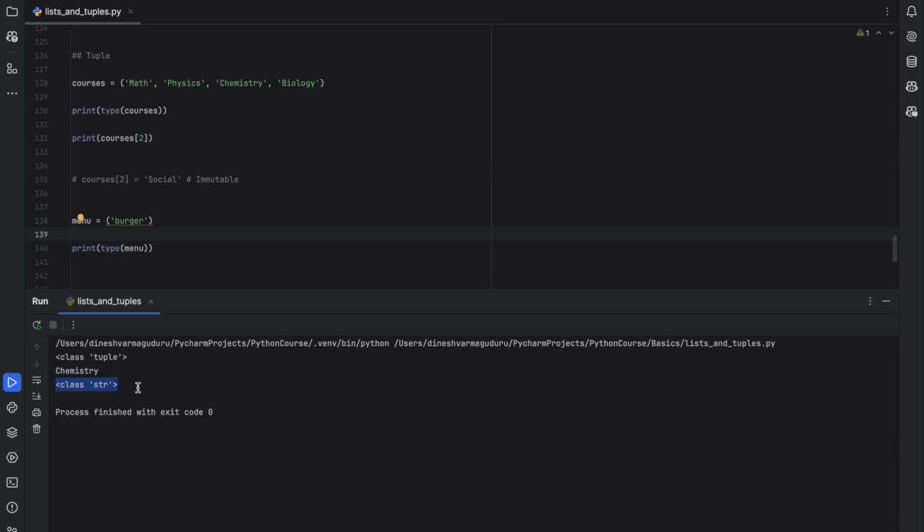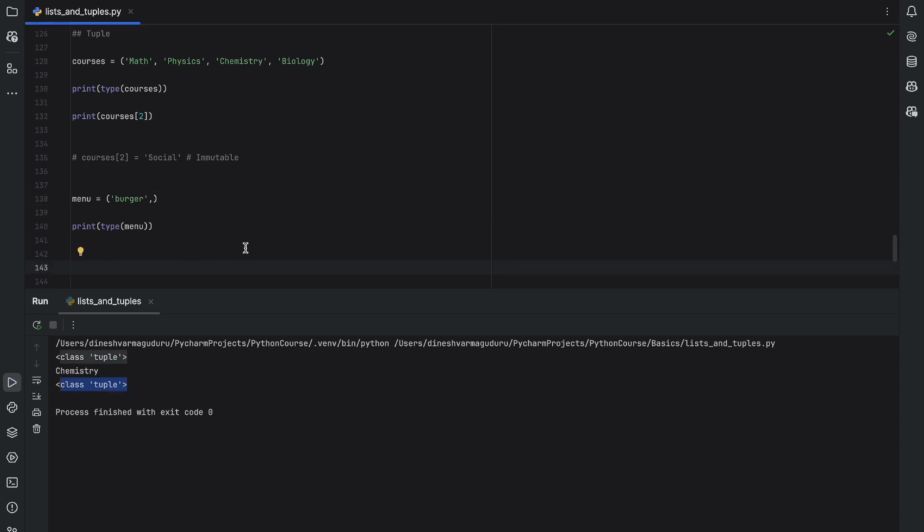It's not printing as tuple, it's printing as string. Because if the tuple has only one element, it will treat this as the string. So for making it to treat as a tuple, you need to end this with a comma. So if you end this with a comma and run it, it will treat this as a tuple. And we can typecast between the list and the tuple. We can convert the list to a tuple and the tuple to a list using the tuple and list functions.